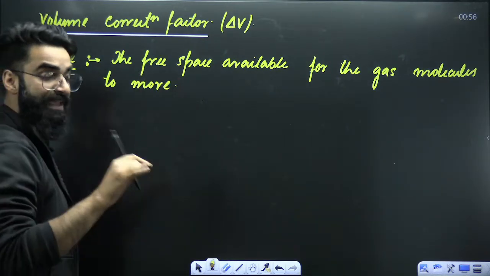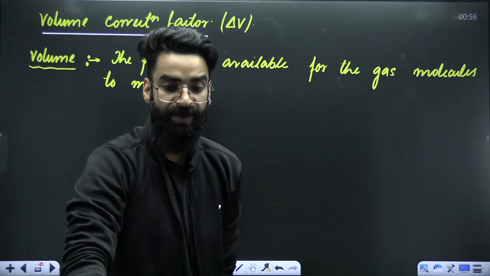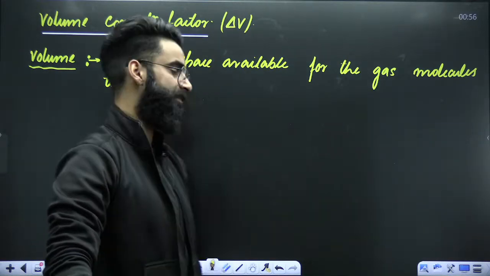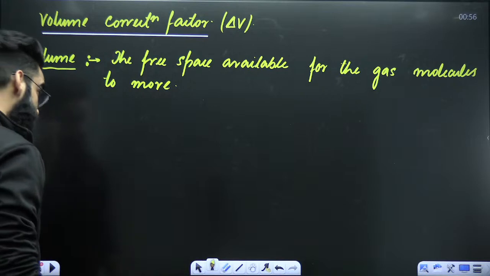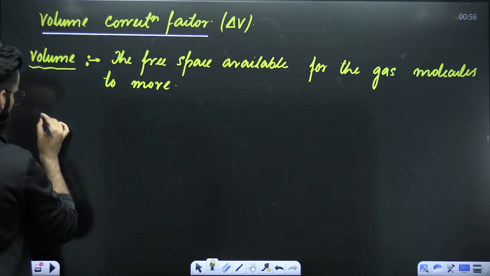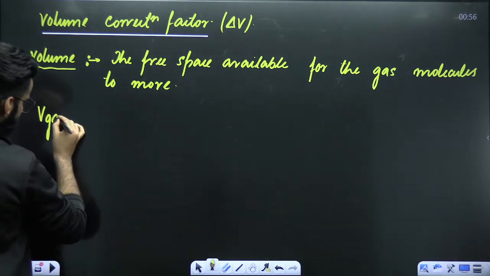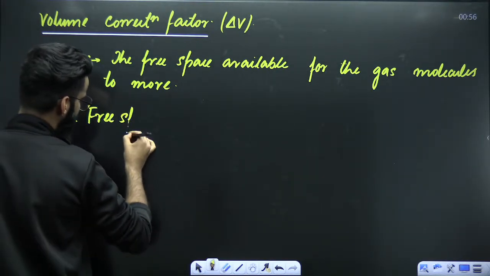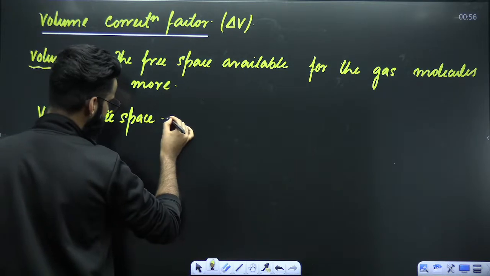The free space available for the gas molecules to move defines the volume of the gas. What is meant by that? Let's have a look. First of all, from now onwards, whenever I talk about the volume of gas, that means I'm talking about the free space available for the gas to move.